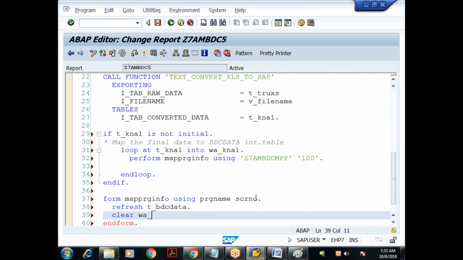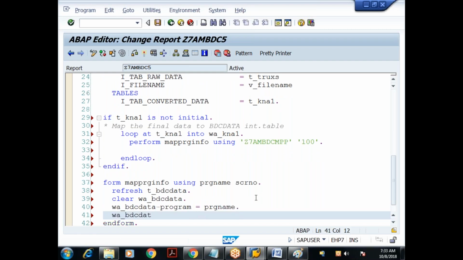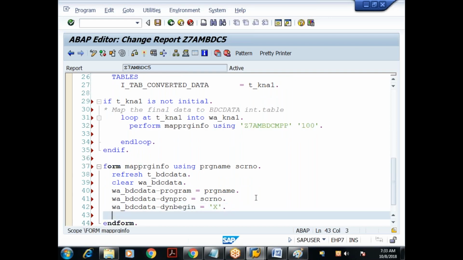First assign to the work area, and from the work area append to the internal table. We have 5 fields. Program, so I'm mapping the program name. Then dynpro, nothing but the screen number. Then dynbegin indicates the occurrence of a new screen, so dynbegin equals X. This subroutine maps the program information: append W_BDC_DATA to T_BDC_DATA. Done.